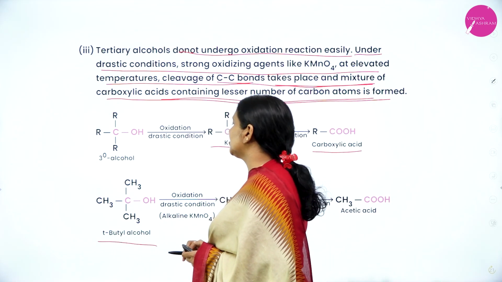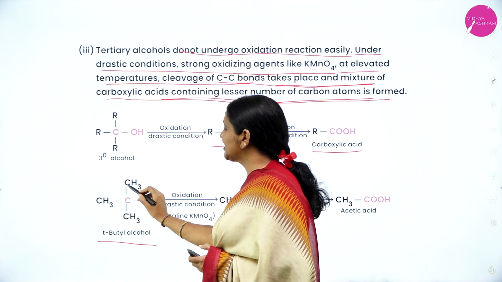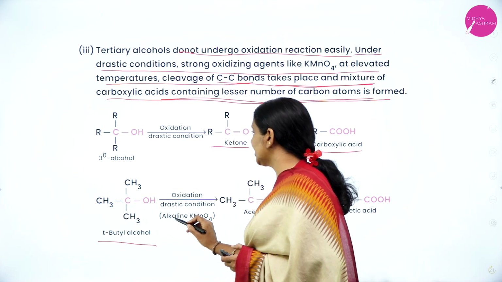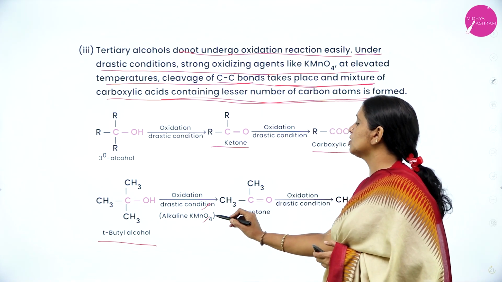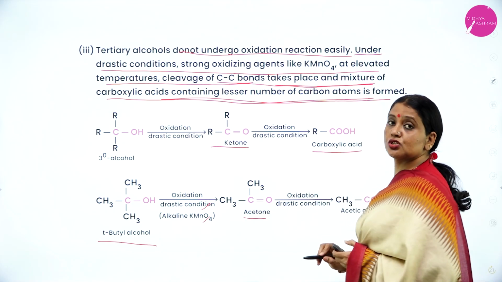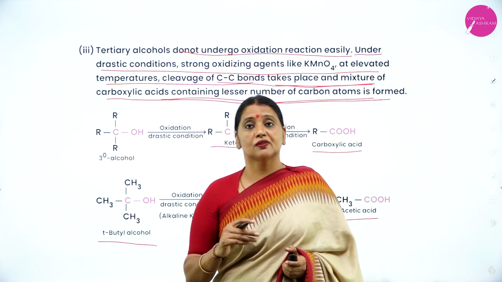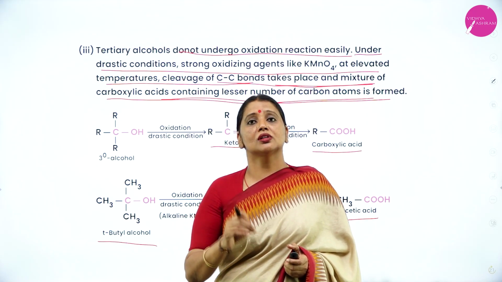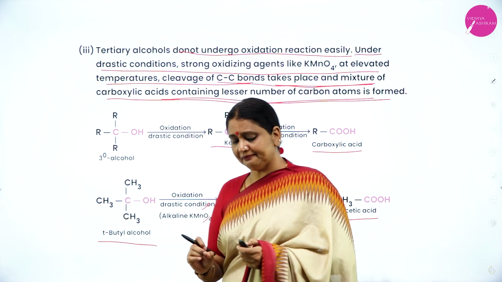Example, tertiary butyl alcohol: C, how many CH3 groups are attached? 3 CH3 groups are attached, and OH. On oxidation under drastic conditions and in the presence of a strong oxidizing agent, potassium permanganate, first it gets oxidized to acetone, then it gets oxidized to acetic acid. Therefore, out of these 3 alcohols, the tertiary alcohol does not undergo oxidation very easily.